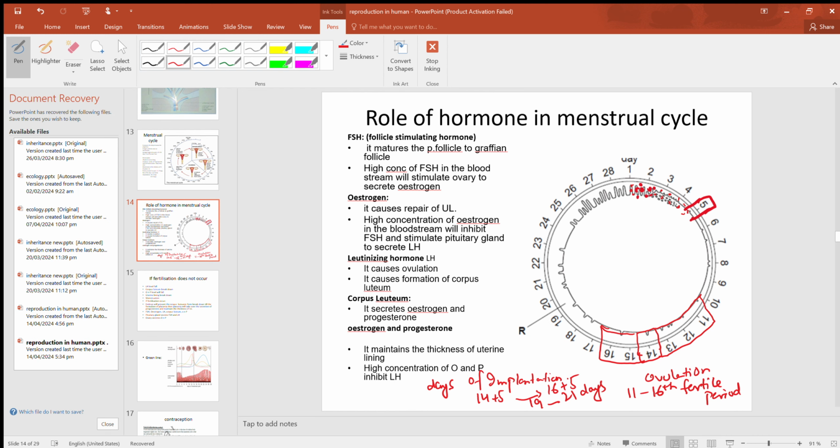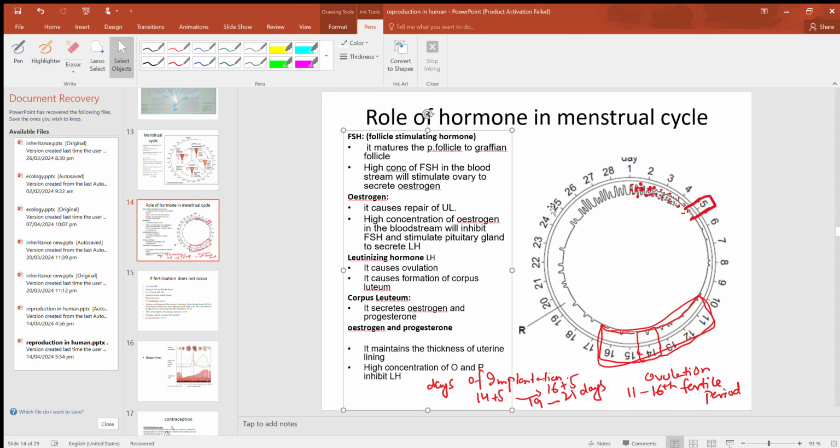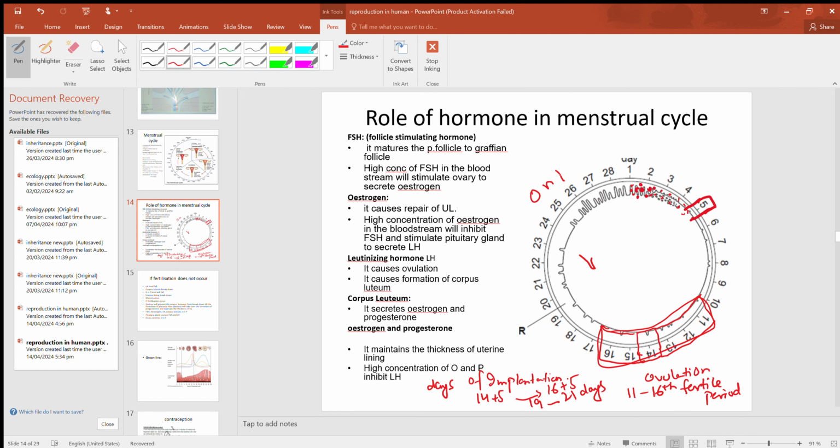Okay, now, what happens if the fertilization does not occur during the fertile period of the menstrual cycle? Let's come to the hormonal control of the menstrual cycle. If the fertilization does not occur, we are at this stage when the estrogen and progesterone levels are higher in the bloodstream, because the egg is released and then the corpus luteum is formed, and the corpus luteum will secrete estrogen and progesterone, so they will maintain the thickness of the uterine lining.